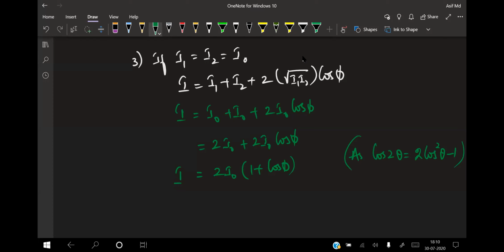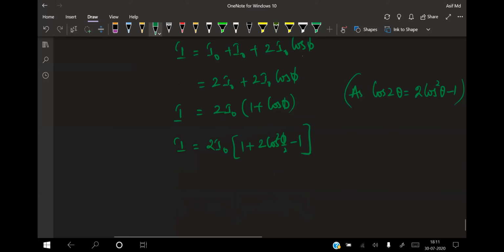So 1 plus cos phi can be written as 2 cos square phi by 2 minus 1 plus 1, so the 1s get cancelled. So I is equal to 4 times I naught into cos square phi by 2. So this is your intensity.